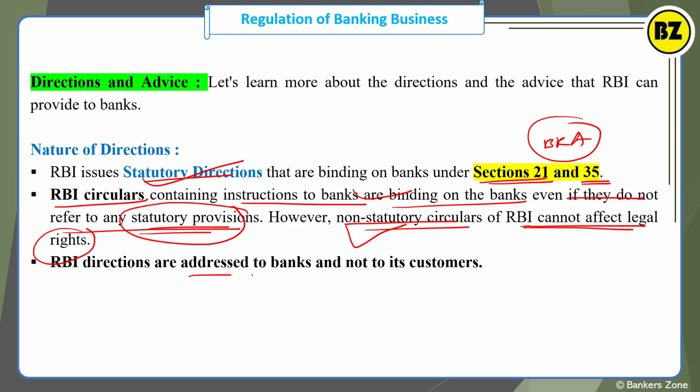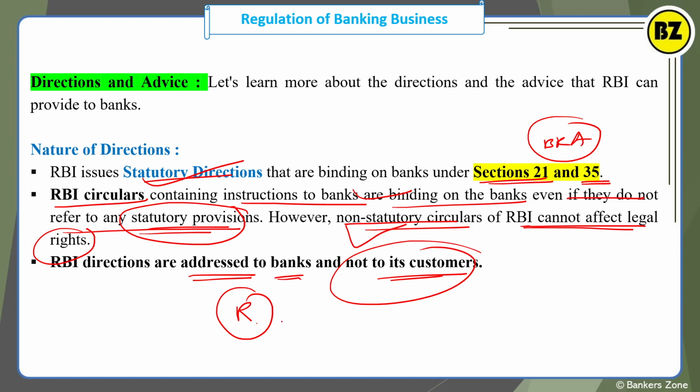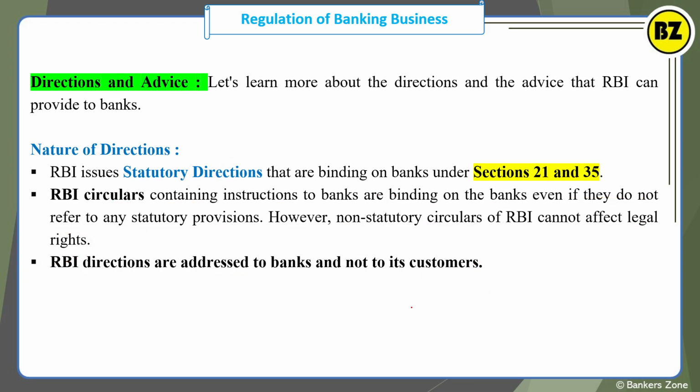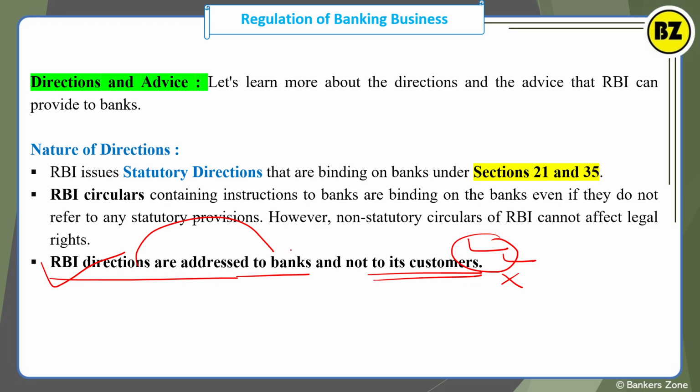RBI directions are addressed to the banks and not to their customers, right? So whatever directions RBI gives are always to the banks and not to the customers. It is very important, as they can ask you whether the following is true or false: RBI directions are addressed to the banks, not to their customers. It is a true statement. You have to remember that RBI never gives any direction directly to the customer, only to the banks, because RBI is not regulating the customer. RBI is regulating the banks.